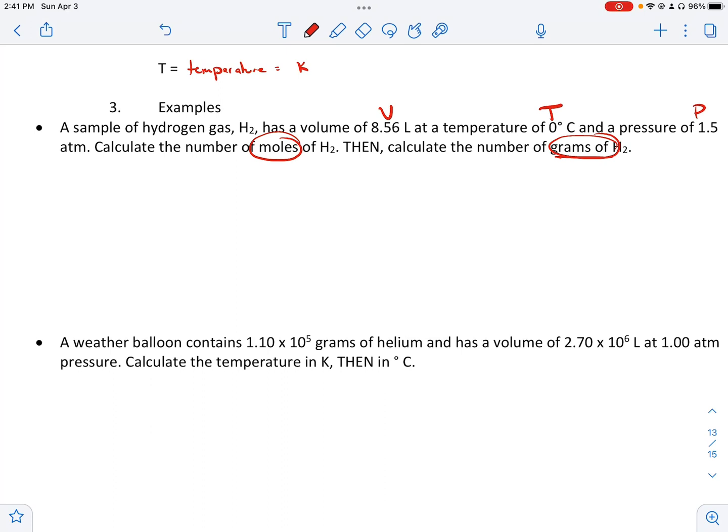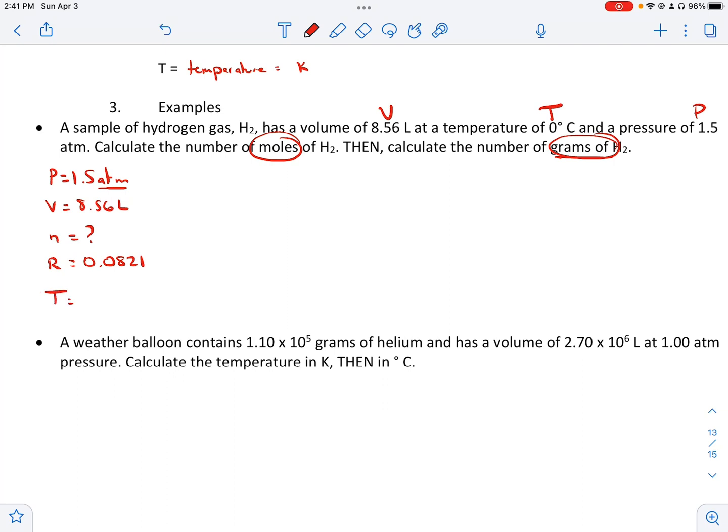So let's go ahead and plug in what we know. We have a pressure of 1.5 atm. We have a volume of 8.56 liters. We have moles, that's our question mark. R, now since we have ATM, we're going to use 0.0821, because that's the constant that we use on atmospheres.